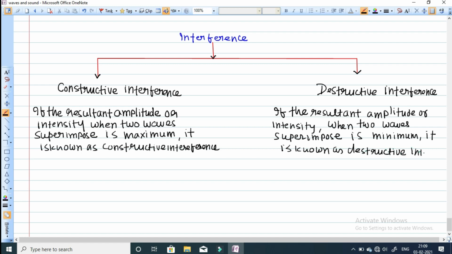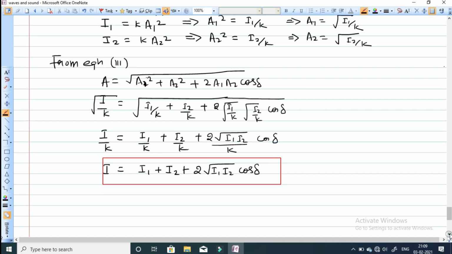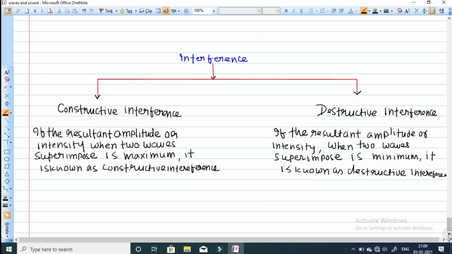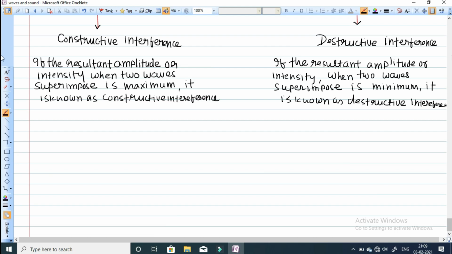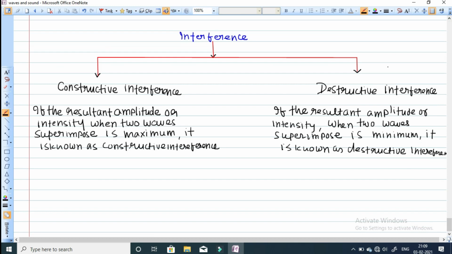And let us understand the concept of constructive interference and destructive interference with the help of this graphical representation. We can understand the concept of this constructive interference and destructive interference. So let me draw the graph first.